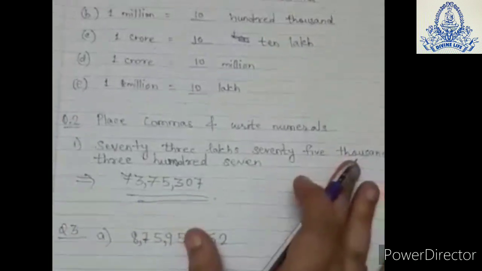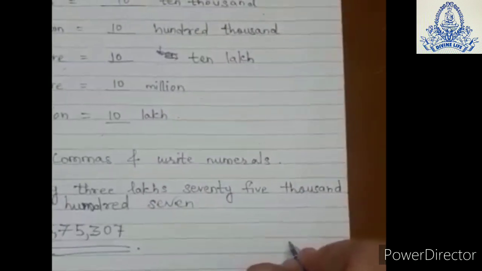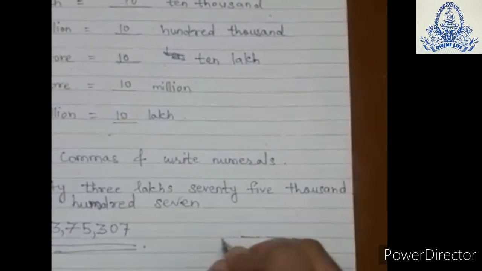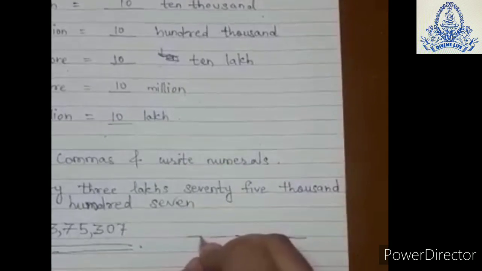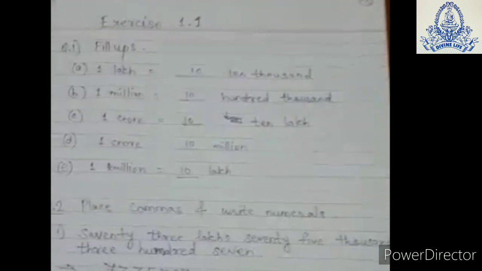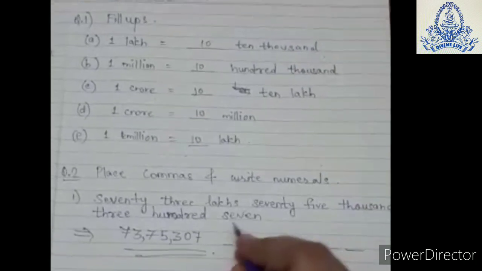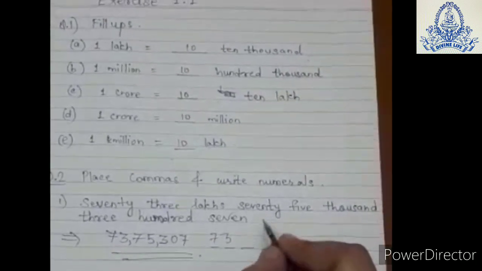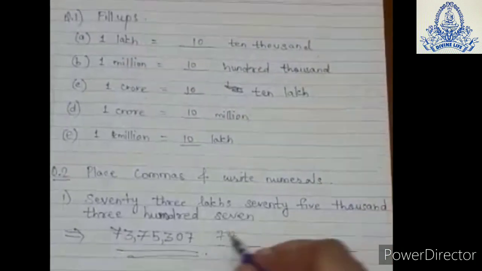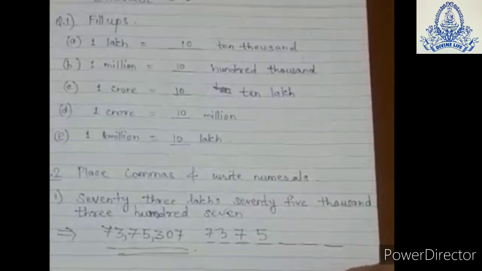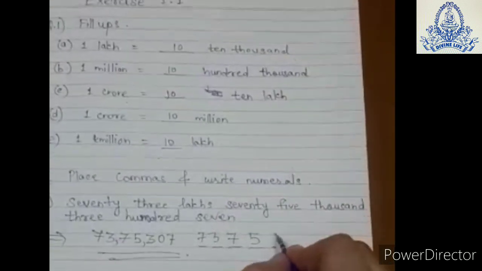Just put the place values: unit, tens, 100, 1000, 10,000, lakh, 10 lakh. Now see, 73 lakhs is there, means 73 lakhs 75,000. Then 75,307.